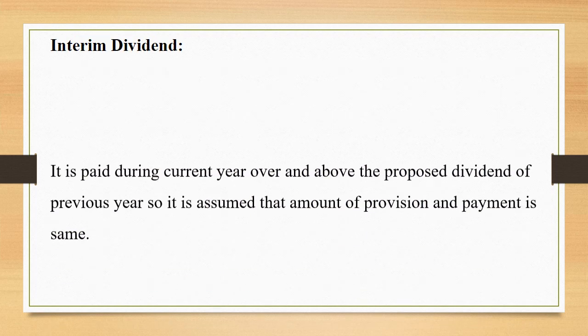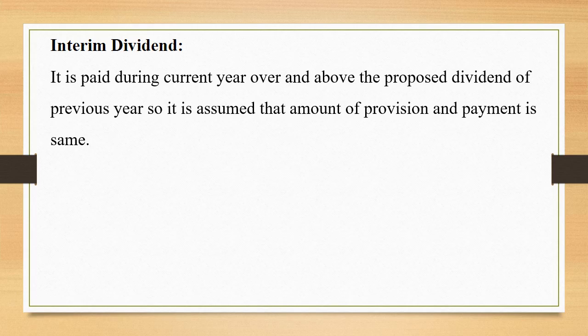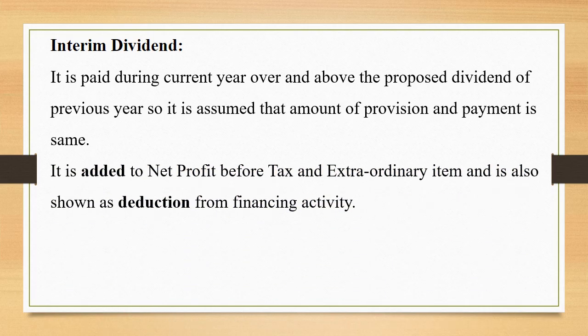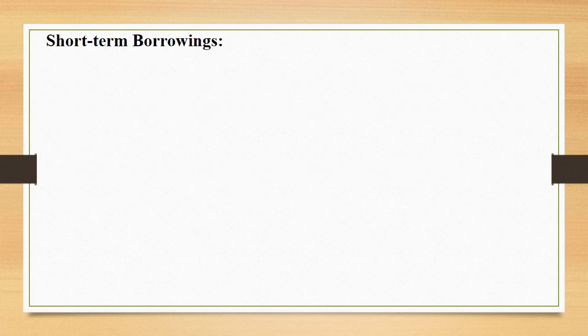Interim dividend. It is paid during the current year over and above the proposed dividend of previous year. So, it is assumed that the amount of provision and payment is same. Now again you are talking about dividend. Dividend paid has to go to financing activity, and when you talk about keeping a provision for the same, it has to be added to net profit before tax and extraordinary items. It is added to net profit before tax and extraordinary item and is also shown as deduction from financing activity.